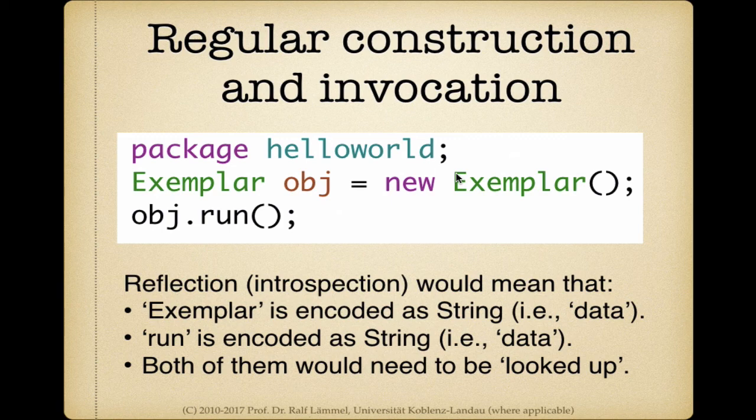Now we could turn part of this program into data. Like we could replace the reference to the Exemplar class and another reference here to the run method. We could turn them into data. And if we do so, then this program also has to somehow perform lookup operations explicitly to find the class on the grounds of data, describing Exemplar, and likewise for the run method. And that's what we do here.